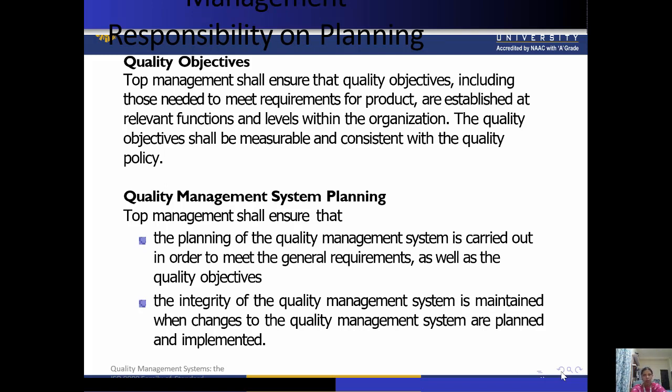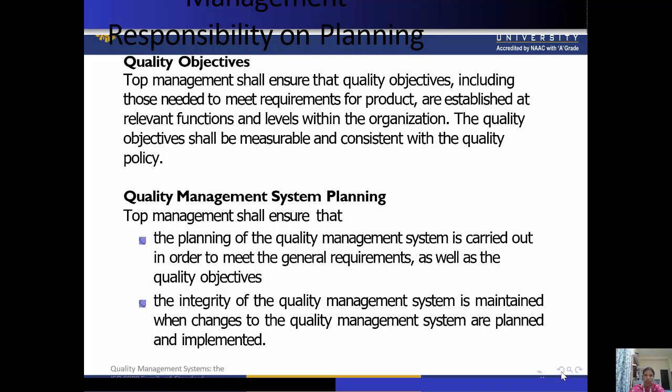Planning is again one of the very, very important parts of the top management's work. When we talk about planning, the first responsibility is quality objectives. Top management shall ensure that the quality objectives, including those needed to meet the requirements of the product, are established at relevant functions and levels within the organization.